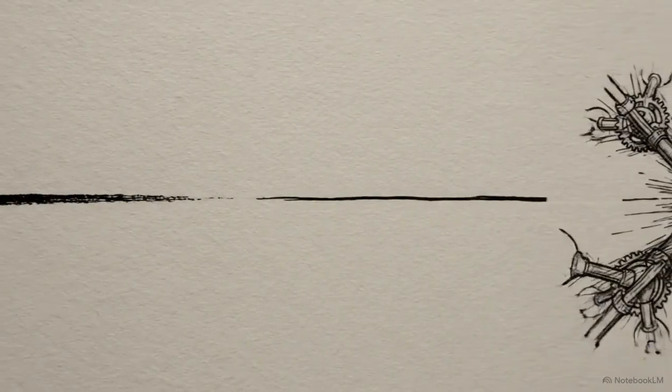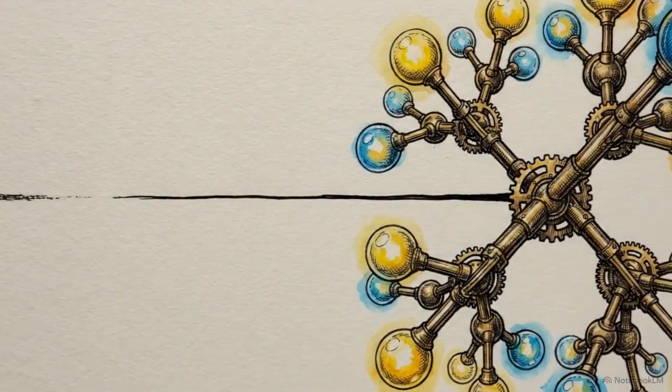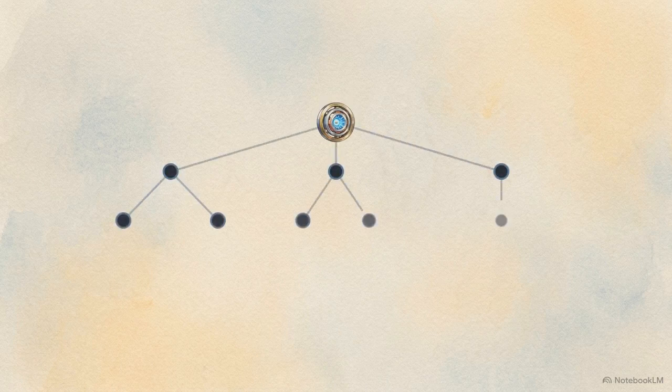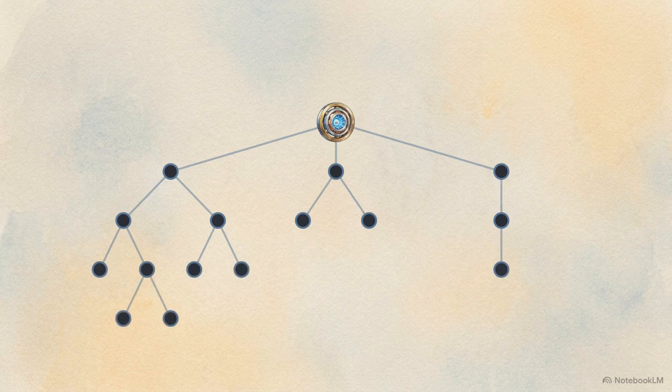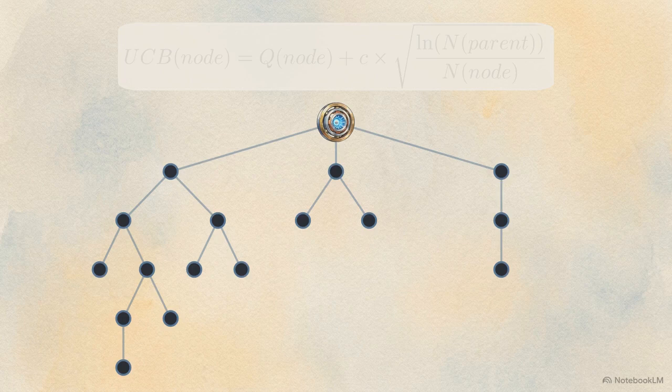Surviving long-horizon execution requires transitioning to deliberate System 2 planning. The most sophisticated implementation of this is Language Agent Tree Search, or LATS. LATS discards the linear trajectory entirely, treating problem-solving as a Monte Carlo tree search. The agent maintains multiple candidate reasoning paths simultaneously, expanding the tree by generating and simulating potential actions in parallel. The selection of which branch to explore next is determined by the upper confidence bound equation.